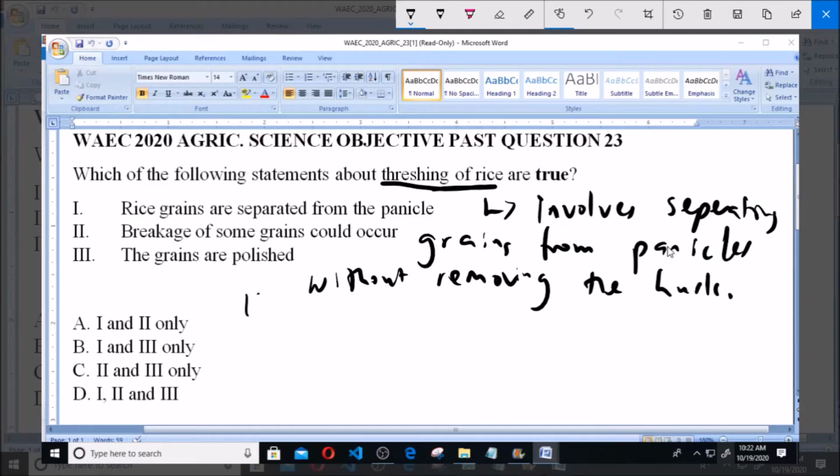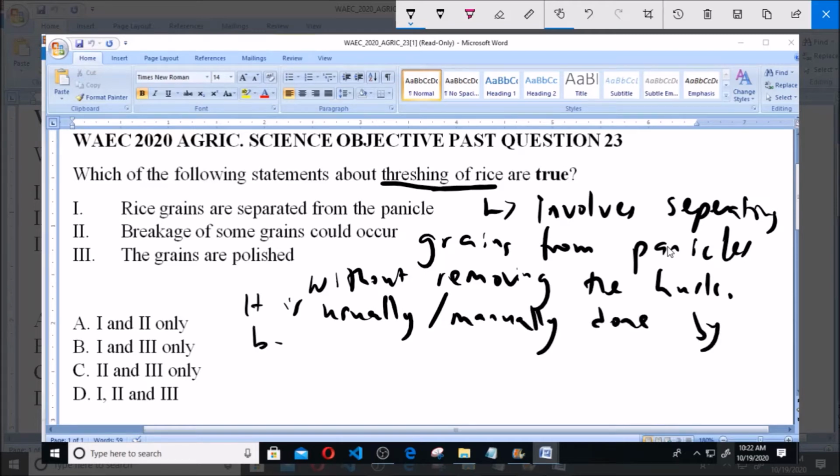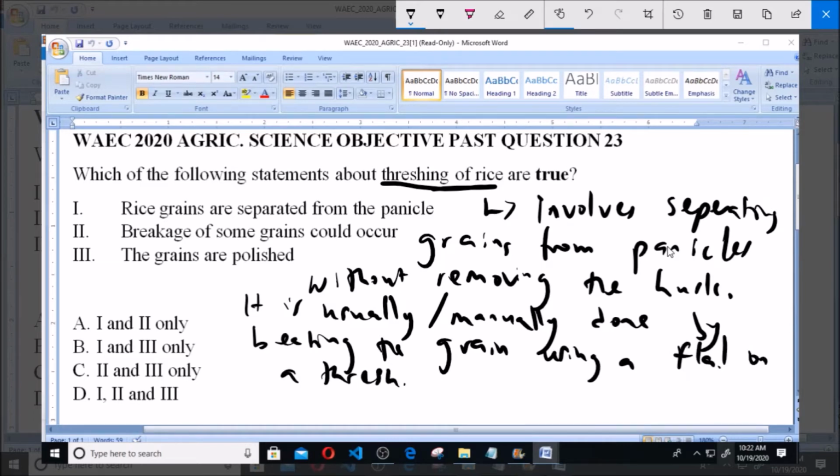It is usually or manually done by beating the grain using a flail on a threshing floor. So it's more or less like beating the grain on the floor. So that is how threshing of rice is true.